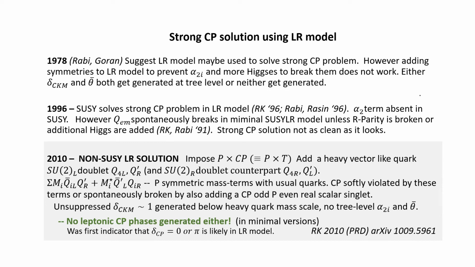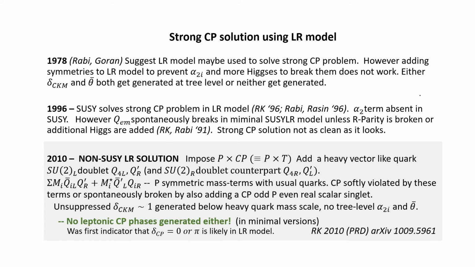Now you just impose both P and CP, so that alpha 2I is 0, and there's no CP violation. But the heavy quarks, you can think of this as the 4th generation quarks, and then the chiral counterparts, which are right-handed, which are now also SU(2) doublets. So they'll have a direct mass term with the usual quarks, which can be CP violating. And that can generate CP violation in the Yukawa sector once you go below the mass scale.